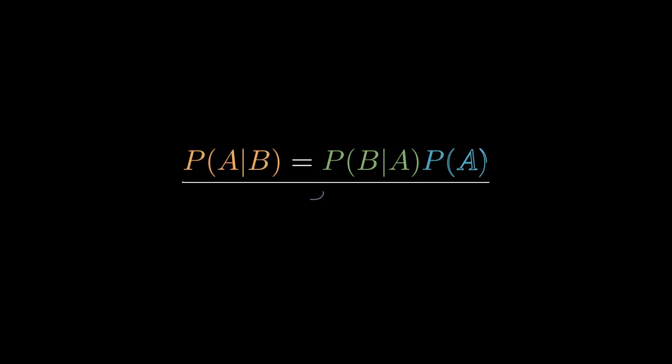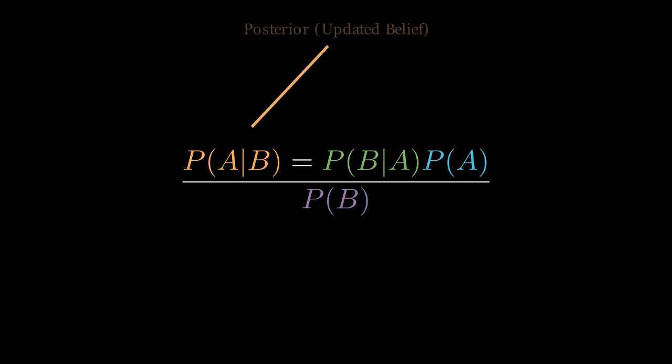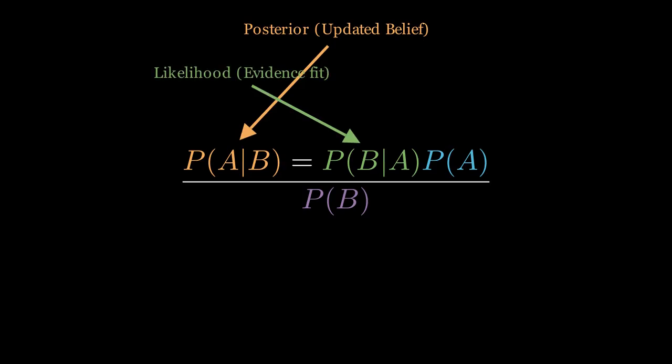To use this tool, we must first understand its mathematical heart, the Bayes formula. It states that the probability of a hypothesis A given evidence B is equal to the likelihood of the evidence given the hypothesis times our prior belief, all divided by the total probability of that evidence. P of A given B equals P of B given A times P of A divided by P of B.